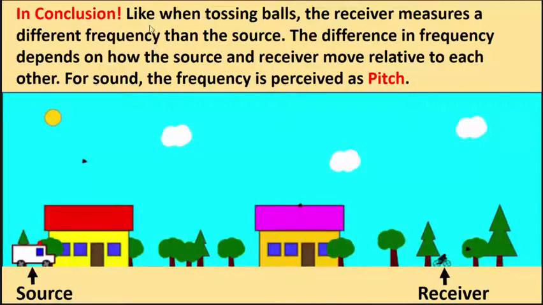So in conclusion, like when tossing balls, the receiver measures a different frequency than the source. The receiver, in this case, the cyclist. The source is the ambulance siren. The difference in frequency depends on how the source and receiver move relative to each other. Now, if they are moving closer to each other, the receiver is going to perceive a higher frequency or higher pitch. If the source and receiver are moving away from each other, the receiver is going to perceive a lower pitch, a lower frequency. Again, for sound, the frequency is perceived as pitch.